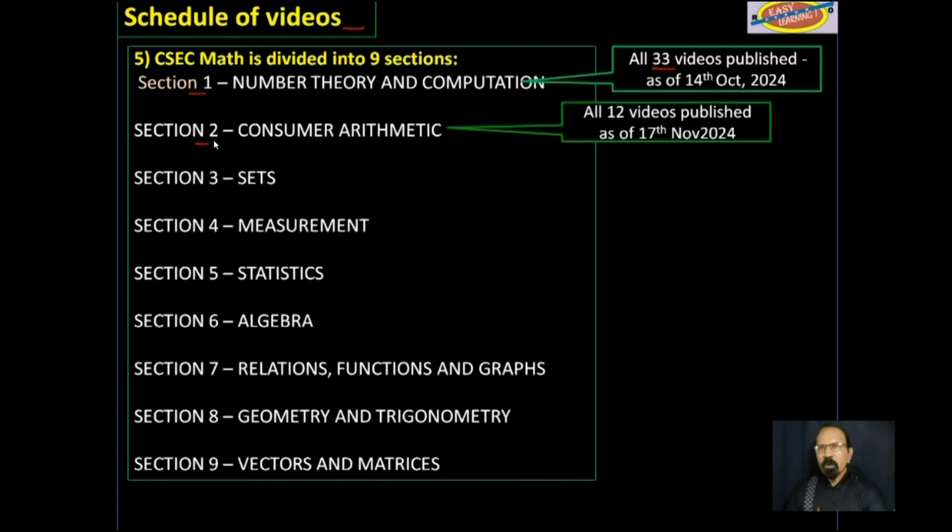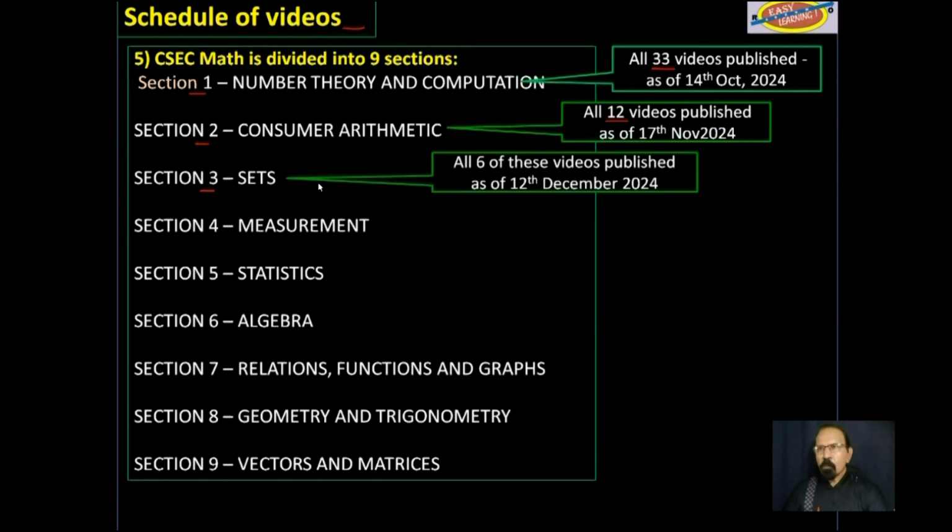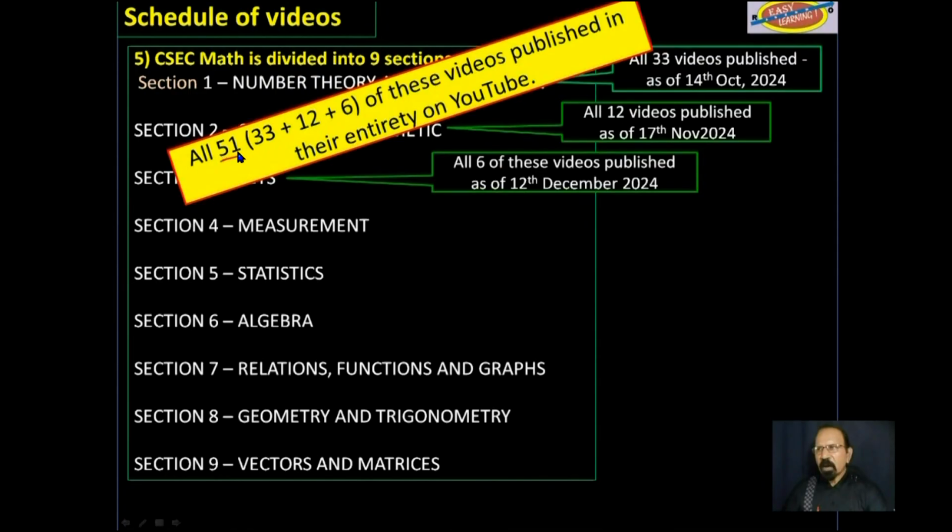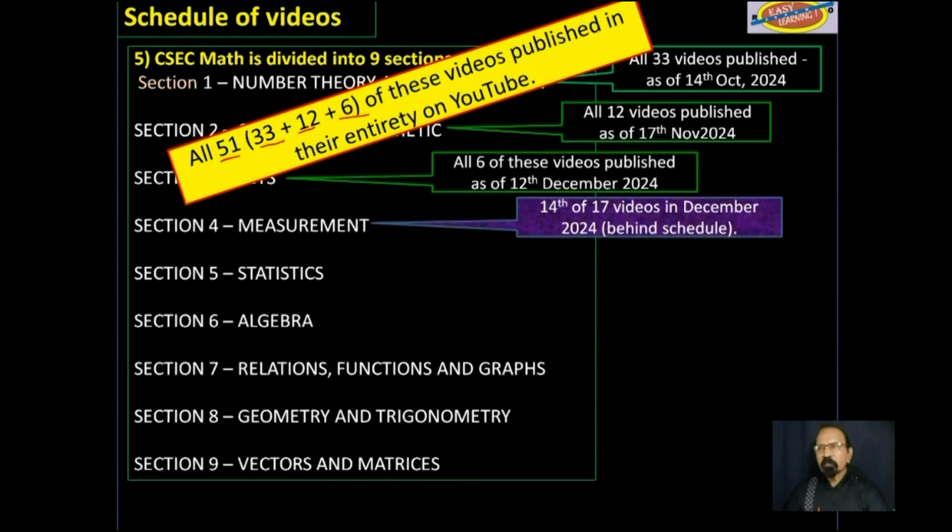Section 2, all 12 of those videos have been published in their entirety. Section 3, all 6 of these videos have been published in their entirety already. So those are 51 videos from sections 1, 2, and 3, all published on YouTube in their entirety. Please make good use of them.